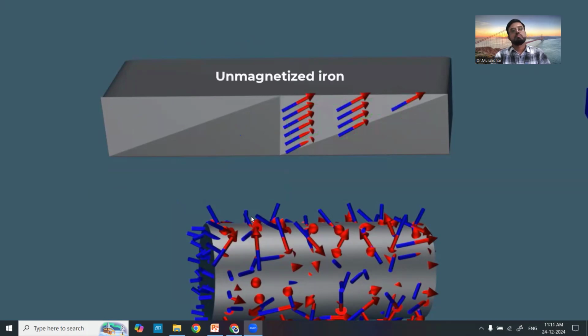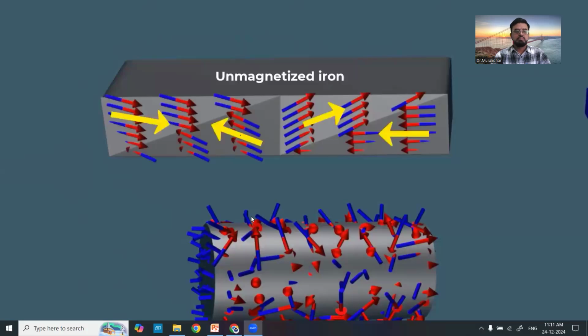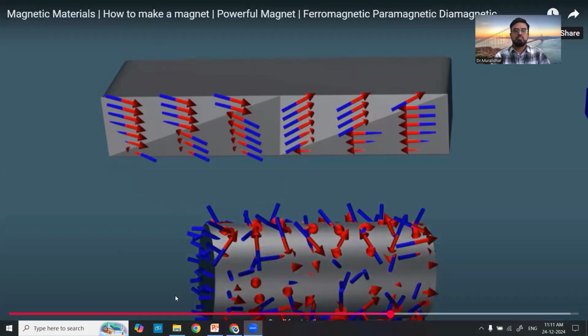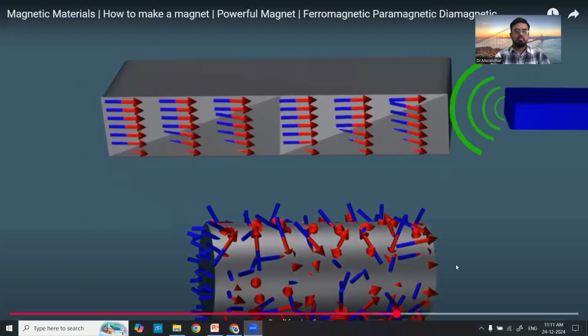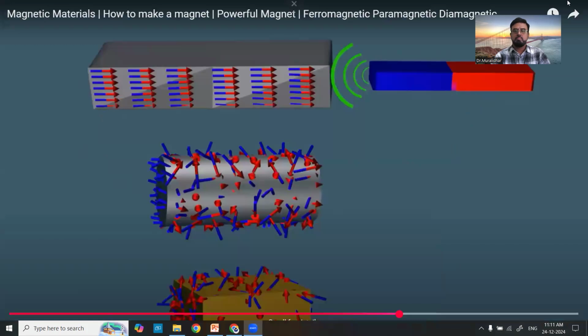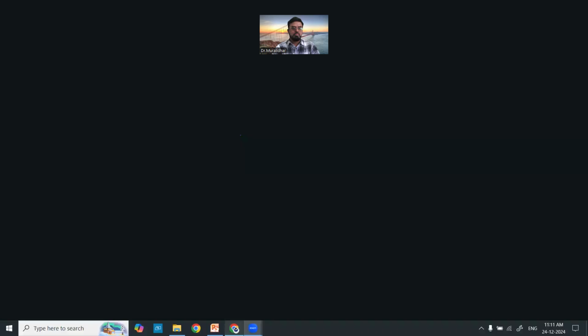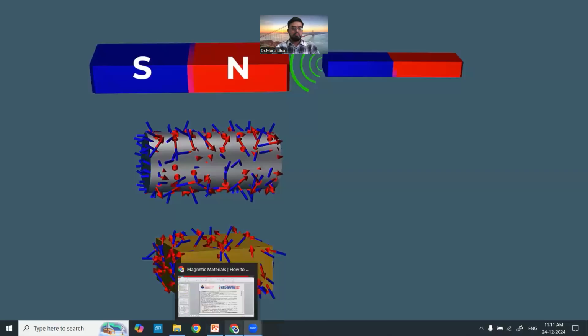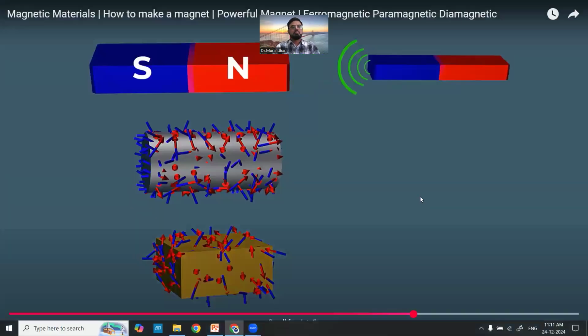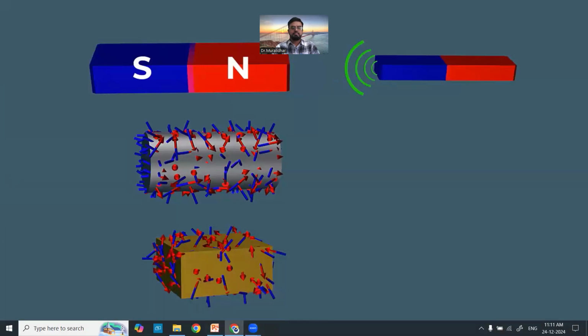In an unmagnetized piece of iron, these domains are all pointing in random directions, so their magnetic fields cancel each other out. When a piece of iron is placed in an external field, all the domains are lined up in the same direction, so their magnetic fields add up and create a strong permanent magnetic field, and retain their magnetic properties even after the removal of the external magnetic field.